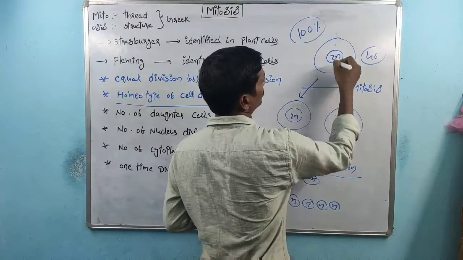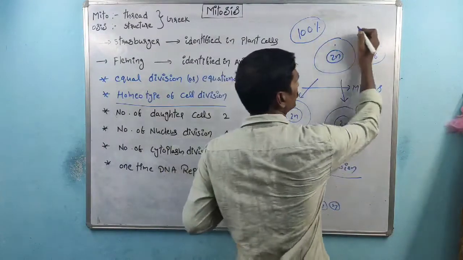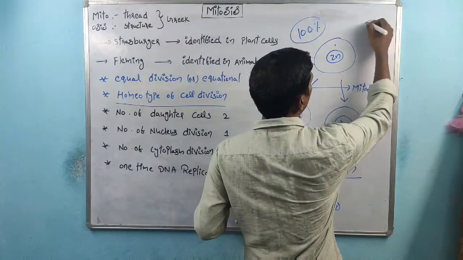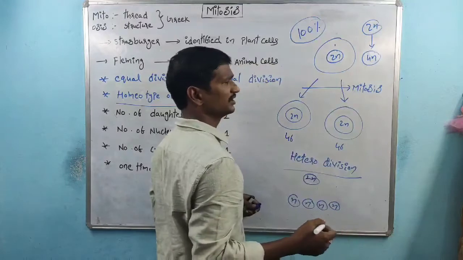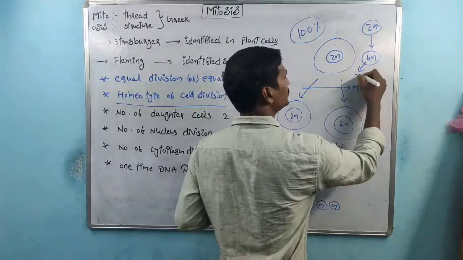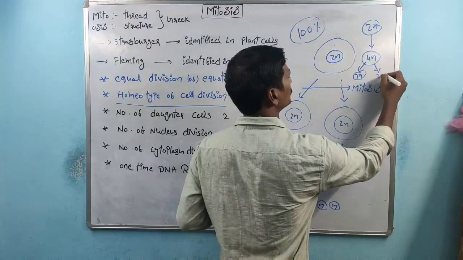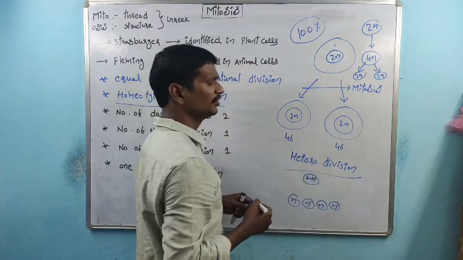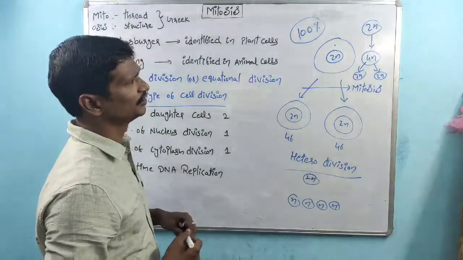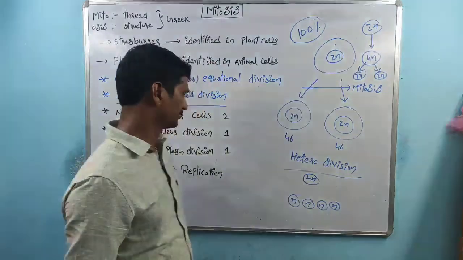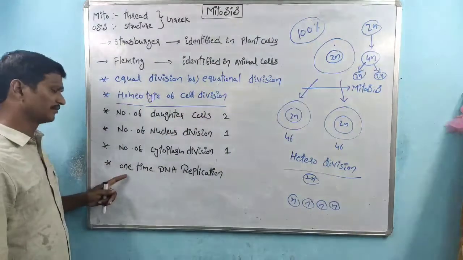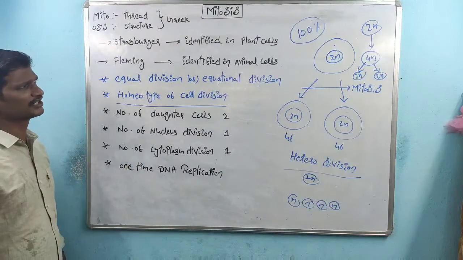This is the cell. The genetic material state is the 2n state. Initially 2n state. After the DNA replication process, that one is the 4n state. The 4n state is divided into 2n state and 2n state. So how many times does DNA replication take place? One time.